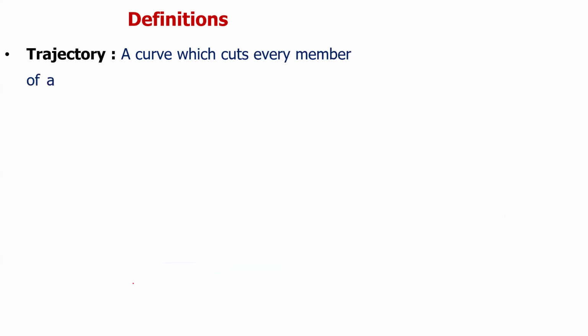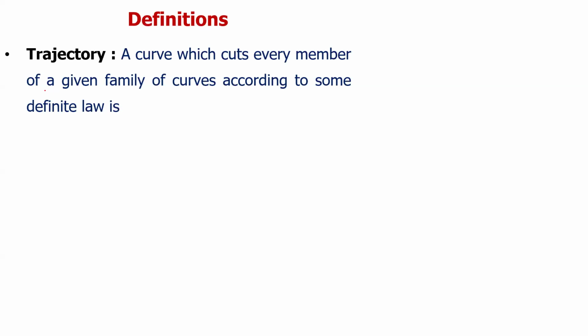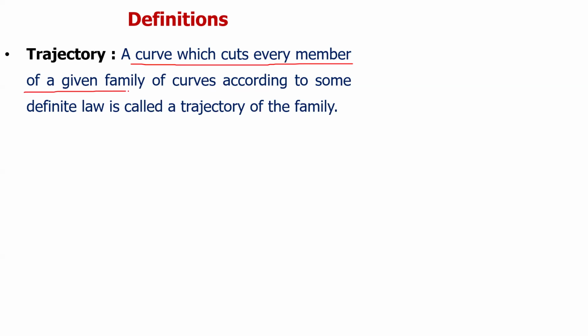Now, what is the definition of trajectories and orthogonal trajectories? So what is the meaning of trajectory? A curve which cuts every member of a family of curves according to some definite law is called a trajectory of the family.